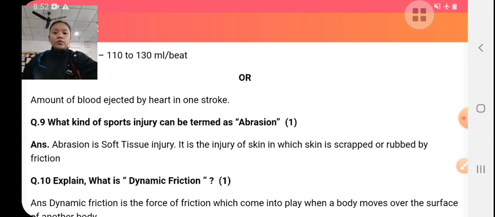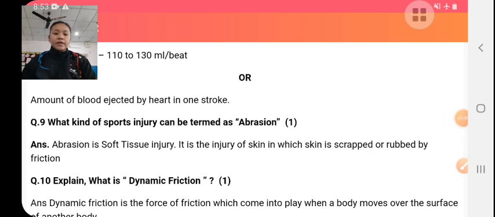What kind of sports injury is termed as abrasion? Abrasion is a soft tissue injury, an injury over the skin in which the skin is rubbed by friction. That is, our skin is rubbed over a rough and hard surface. Rubbing of skin over a hard and rough surface is known as abrasion. So, for its management,